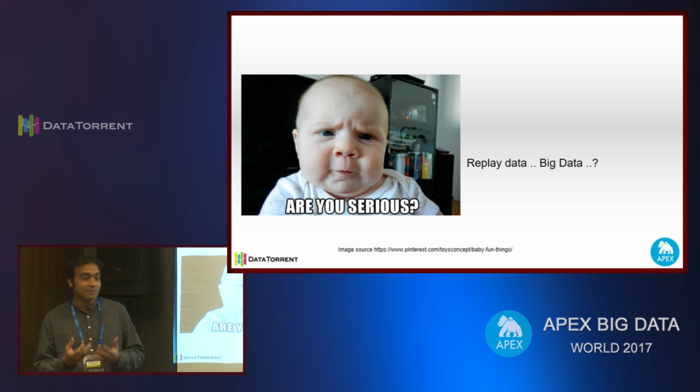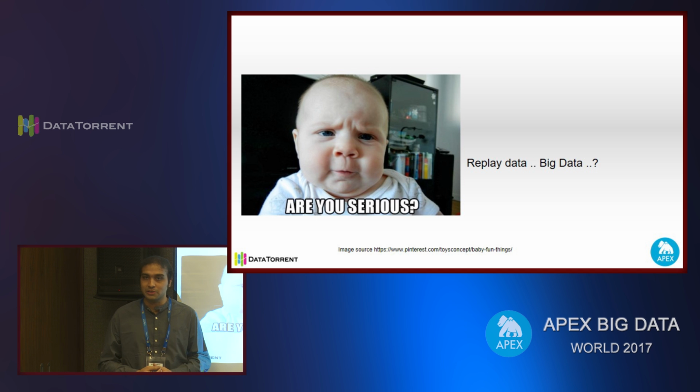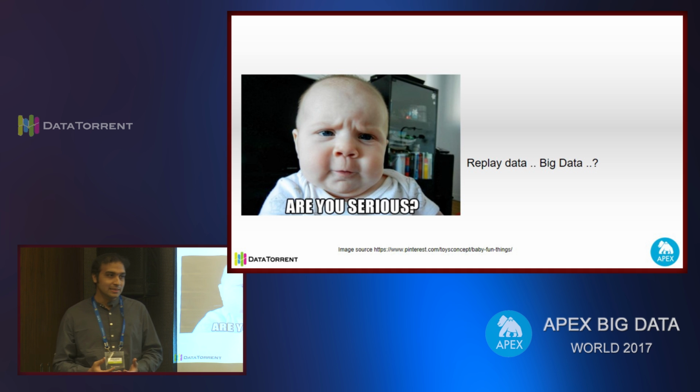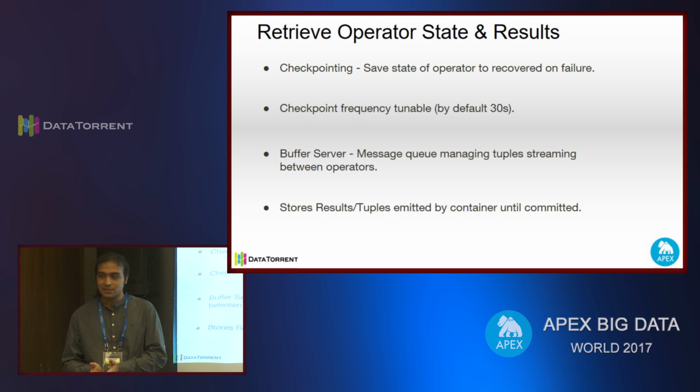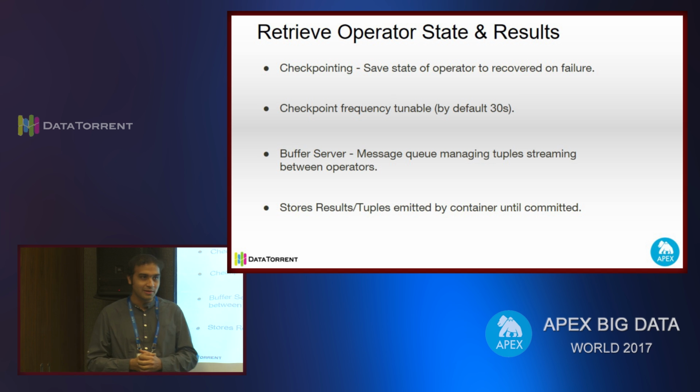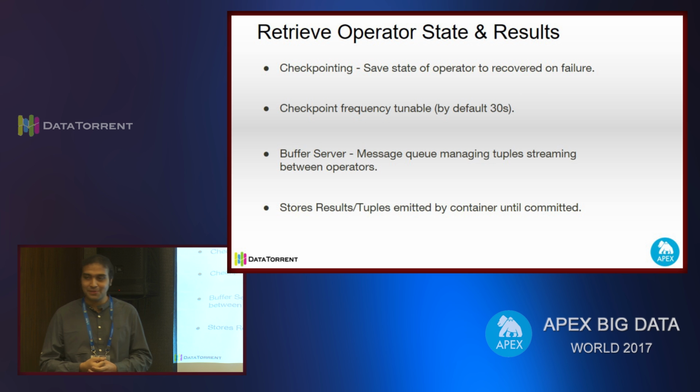This is where the role of the platform comes into the picture. For providing this in Apache Apex, we have the concept of checkpointing and buffer servers. Checkpointing stores the last state of the operator in durable storage, so whenever recovery takes place, we get the state of the operator directly from durable storage, for example HDFS. This is a pluggable mechanism. If you don't like HDFS, you can write your own pluggable checkpointing mechanism and plug it in.